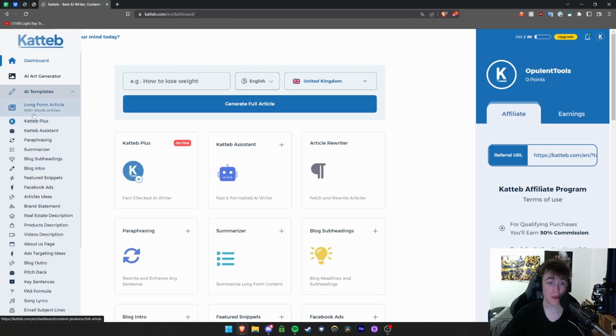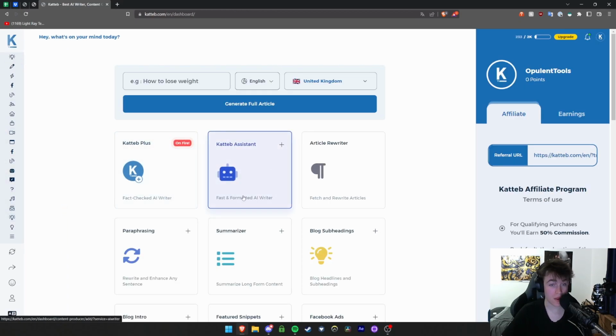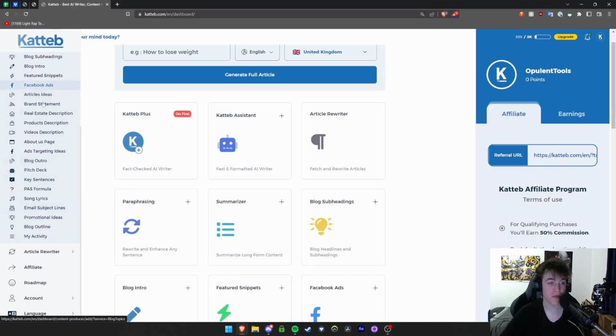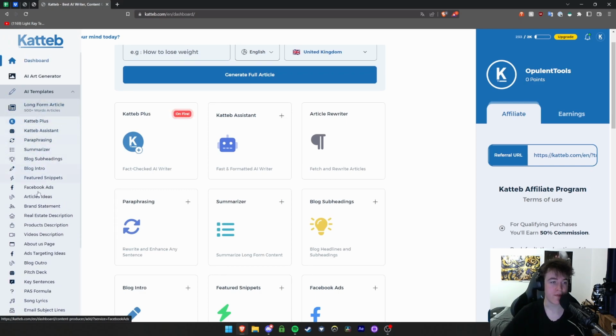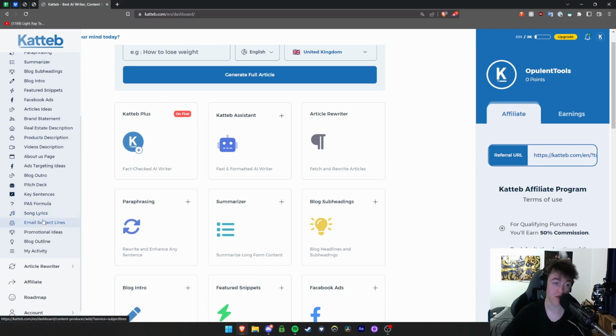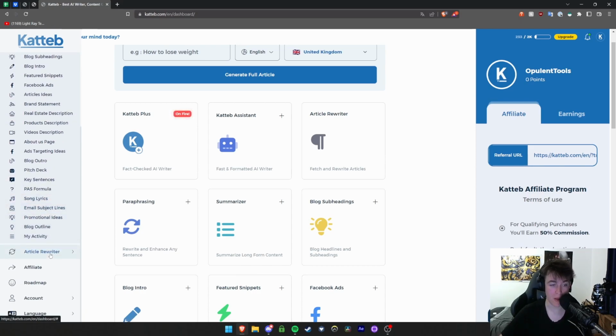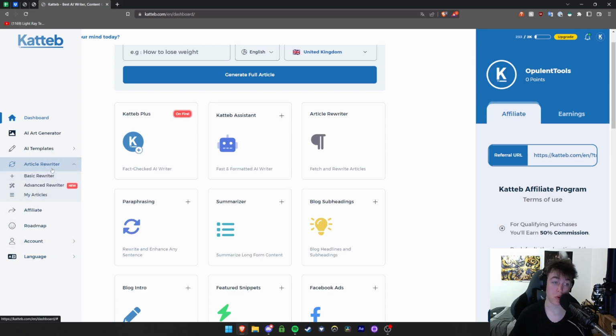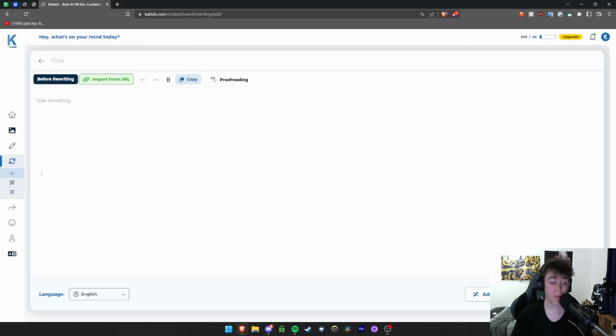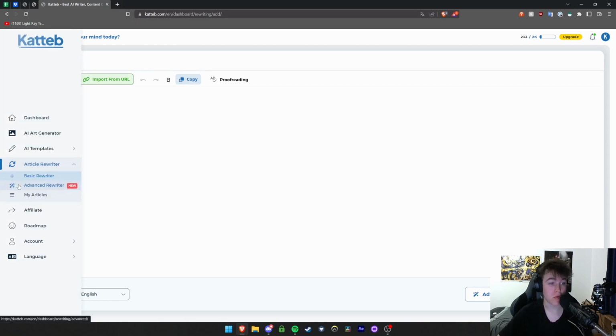Under AI templates, you're able to look at all the things that you've got exactly on this page, just in a little bit more of a seamless fashion, all laid out one by one. We don't really need to go through that, but as you can see, if you did want to use this option here, you're able to create them by one click on this button as well. Then below that, you've got the article rewriter, and what this does, if I hit basic rewriter, you're able to import an article that you've got, and it will rewrite it to fit a certain category or the way that you want to do it.